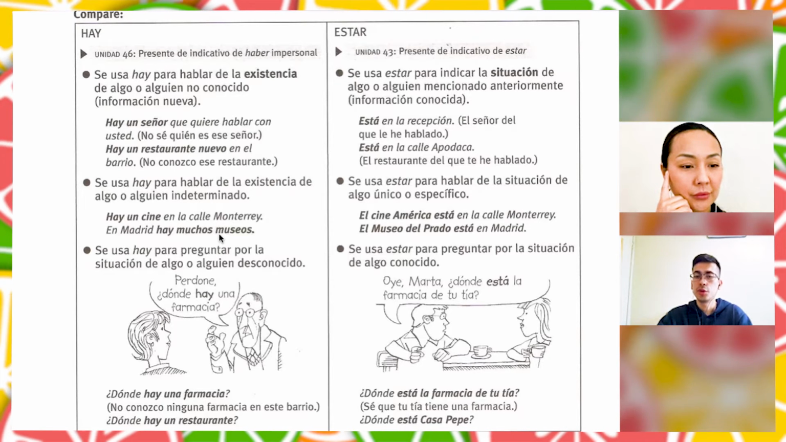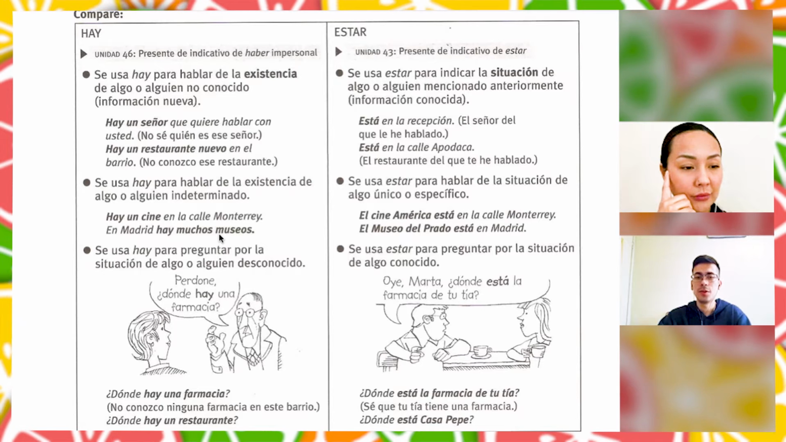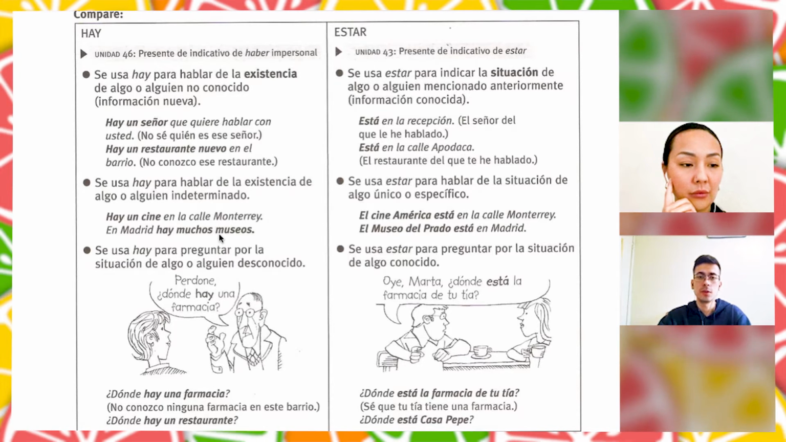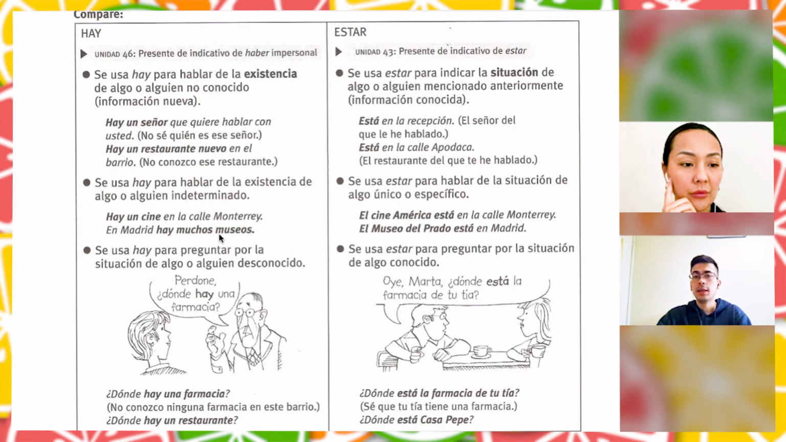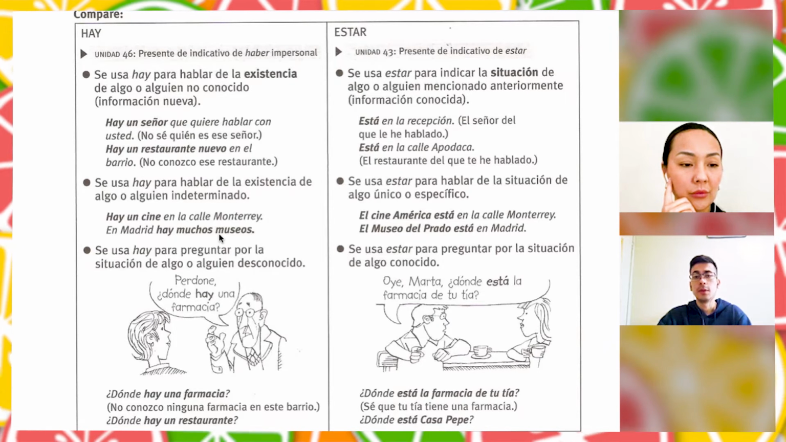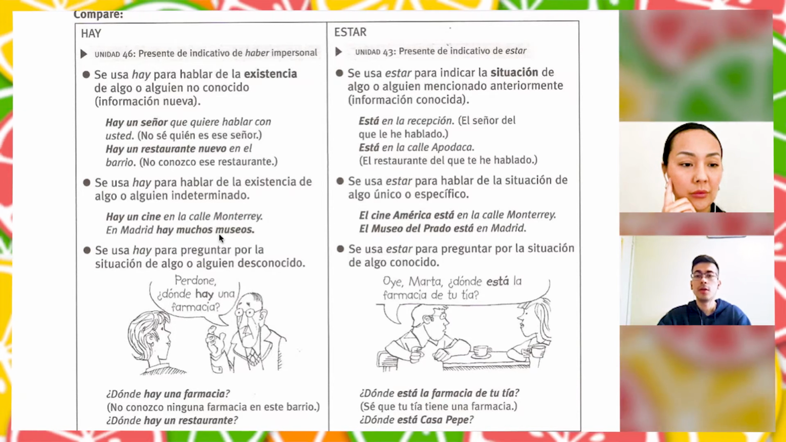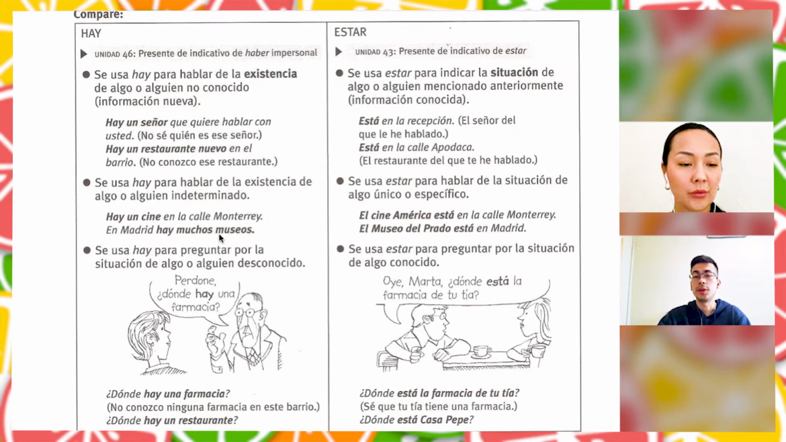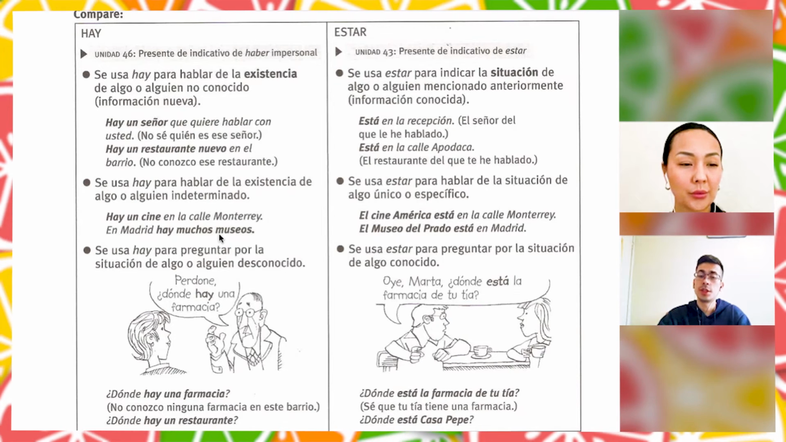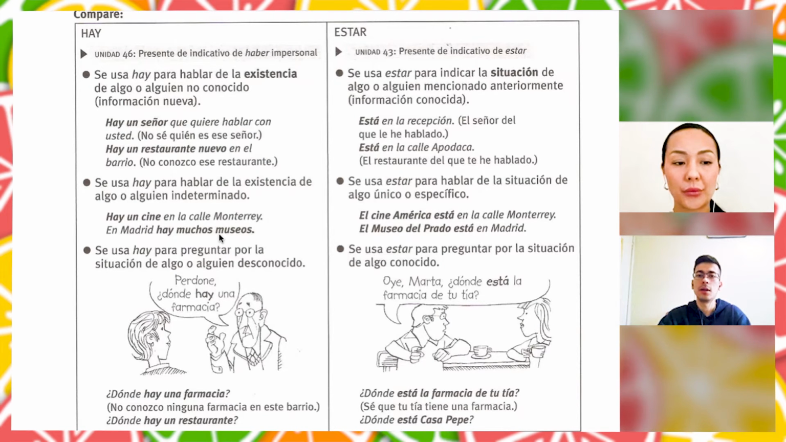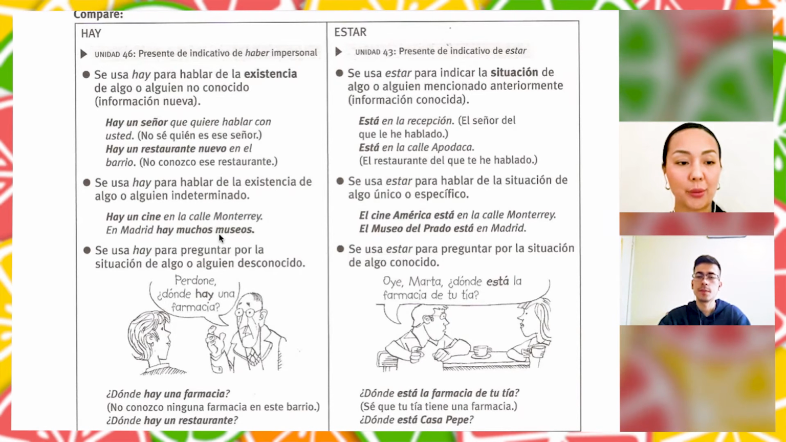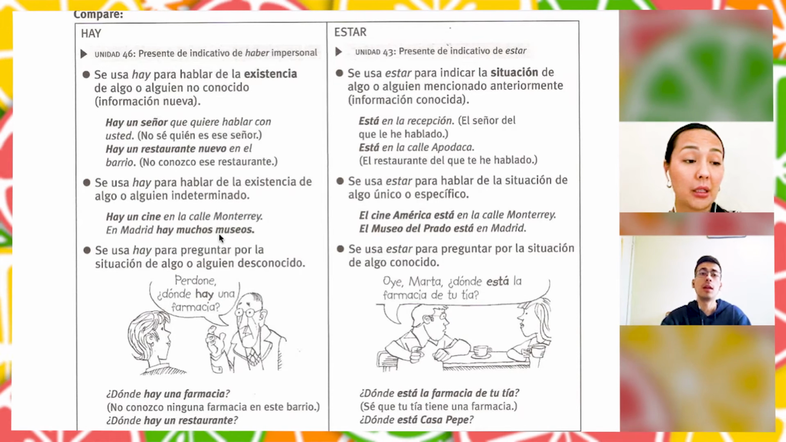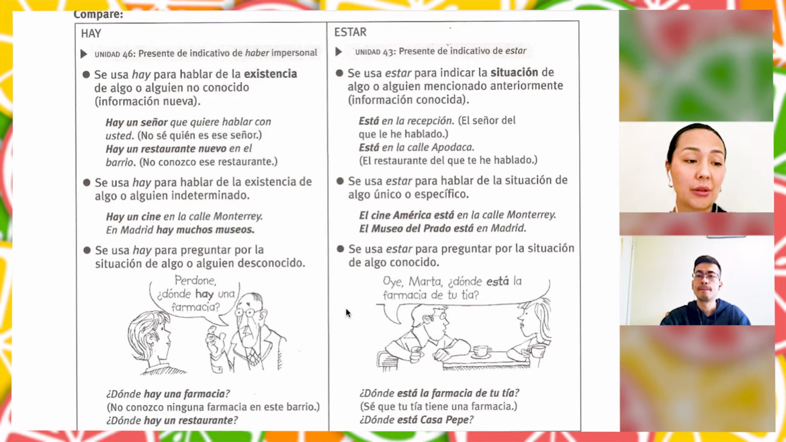En Madrid hay muchos museos. There are a lot of museums in Madrid. So we don't know which kind of museums, right? So we use hay. And in contrast, we can say it with the verb estar. El Museo del Prado está en Madrid. See? Prado's museum is in Madrid. So we know which specific museum. Yeah, we're talking about a specific museum, and that's why we use está. So pretty clear. Hay is there is, there are.